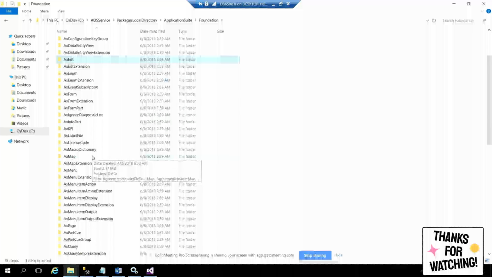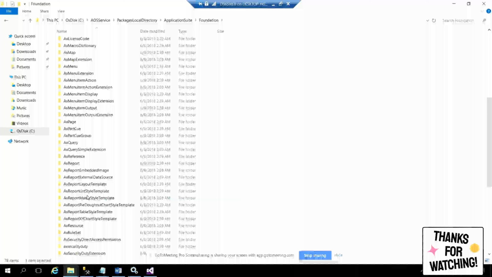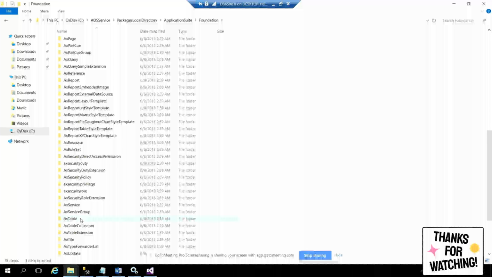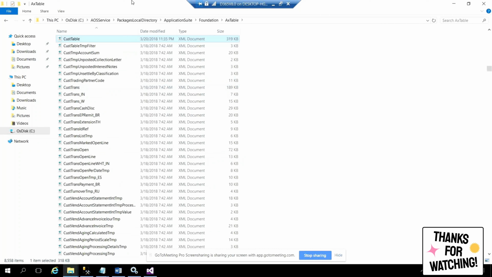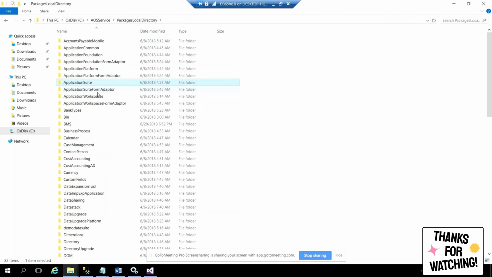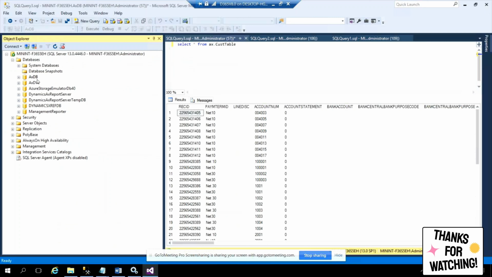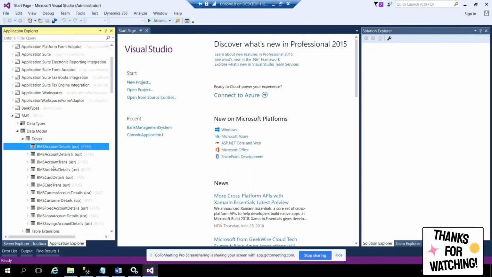I'll open AX table, one second. For all the things, AX is the prefix here, right? AX table, table, table, table, right? It is here AX table, and you can go to the first table, right? So just go to that place and watch whatever is there. That should be enough. And whatever you modify here in your Visual Studio, it will go and sit in the folder structure. It will go to the same folder structure. The XML file will get updated.